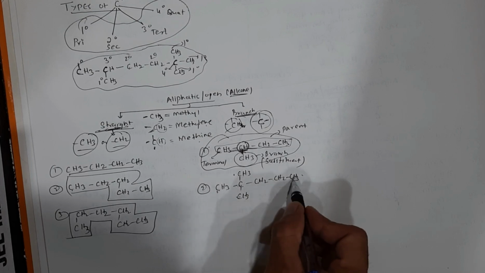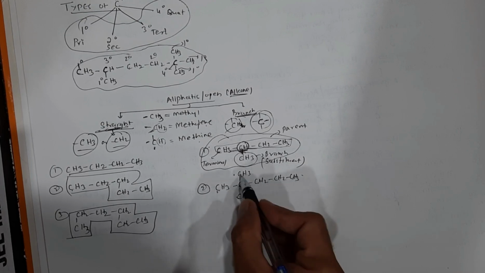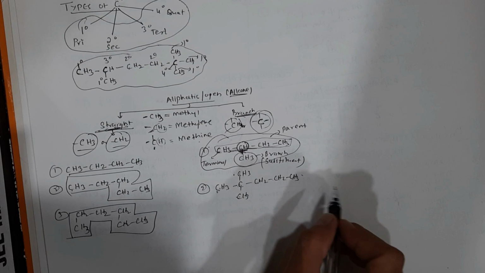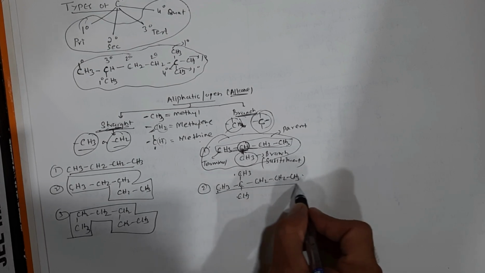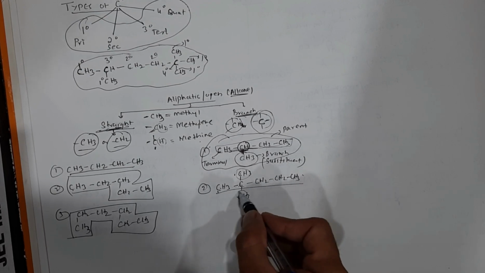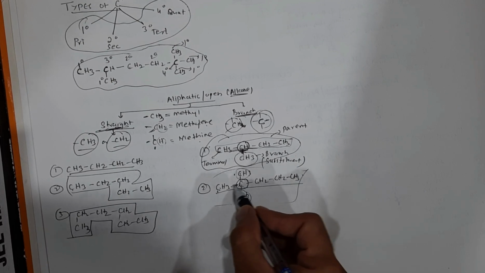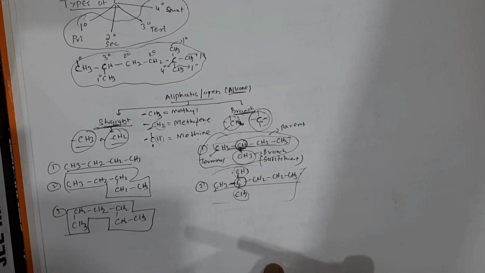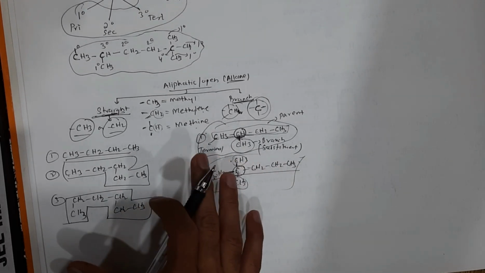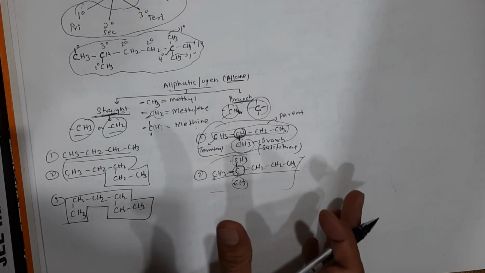So 5 carbon atoms is the longest carbon chain. These two are nothing but the substituents, the branches. So this is a branch alkane. You can see a quaternary carbon here. So this is the differentiation between straight chain and branch chain.